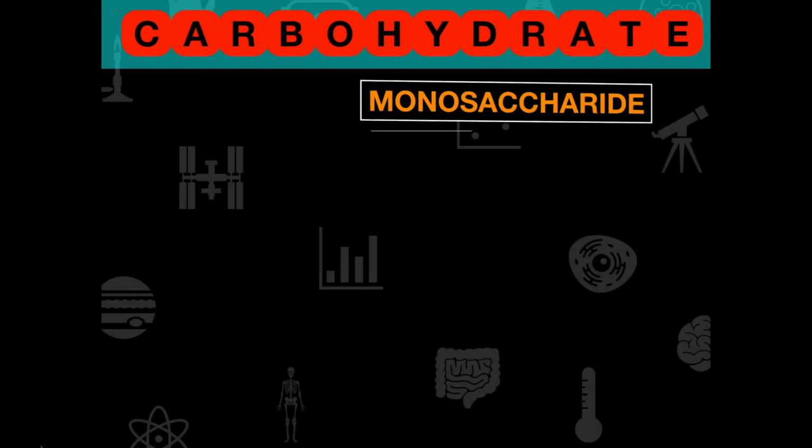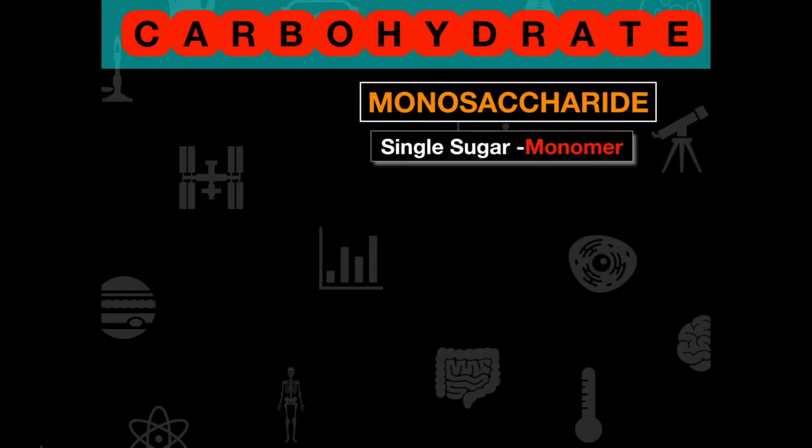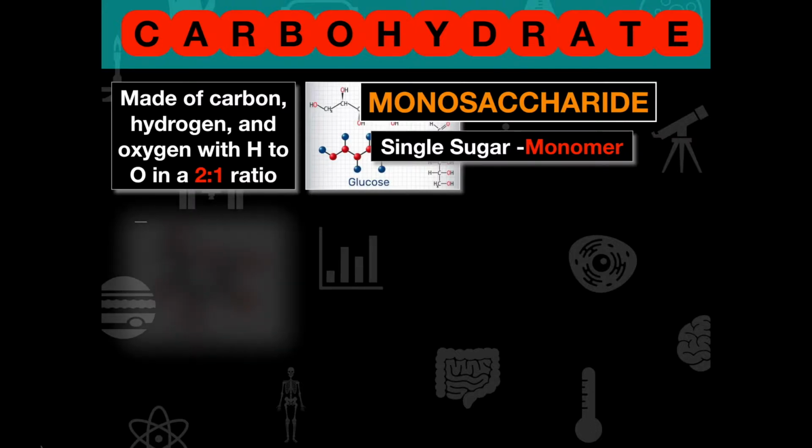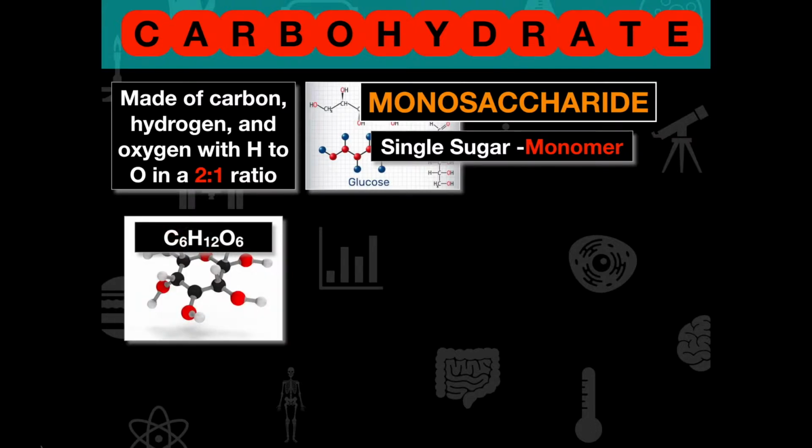So we have to think about monosaccharides as being a single sugar, or a monomer. If we go through and look at the image here, any of these are going to be made out of carbon, hydrogen, and oxygen with a 2-to-1 ratio. In this instance, if we look at glucose here, we have C6H12O6. In this case, we can see that we have a 2-to-1 ratio between our hydrogen and our oxygens. For every one oxygen, there are 2 hydrogens here.